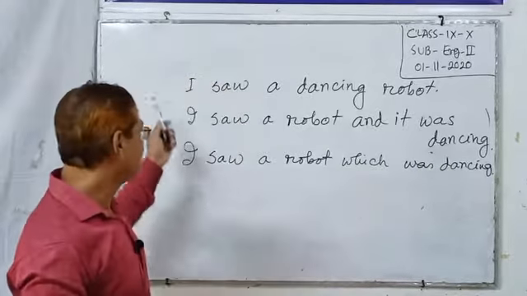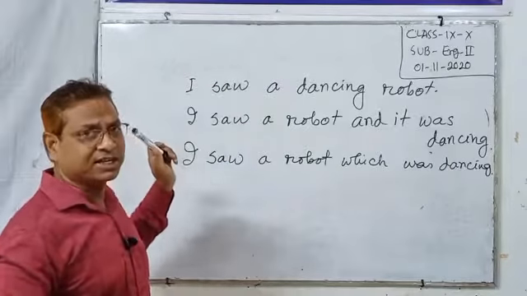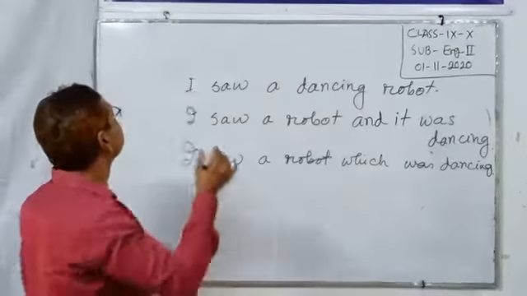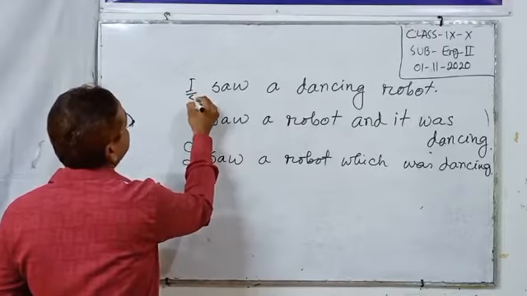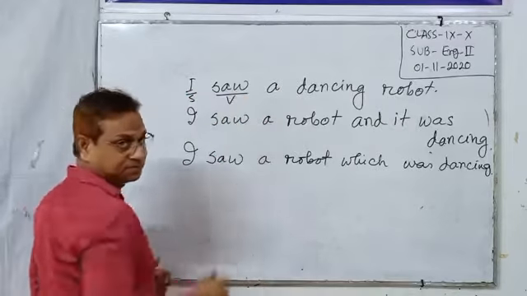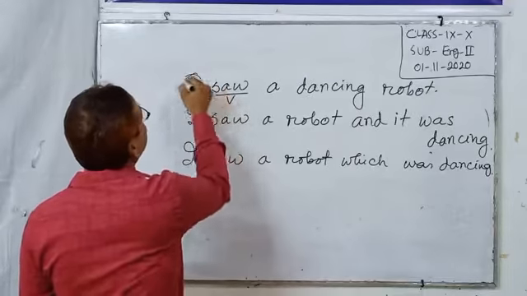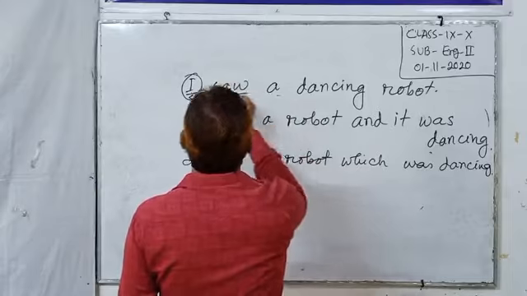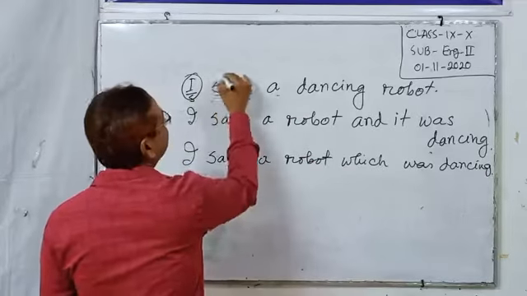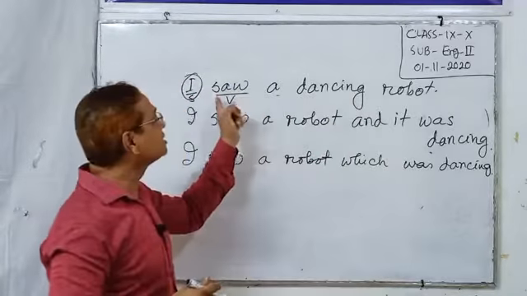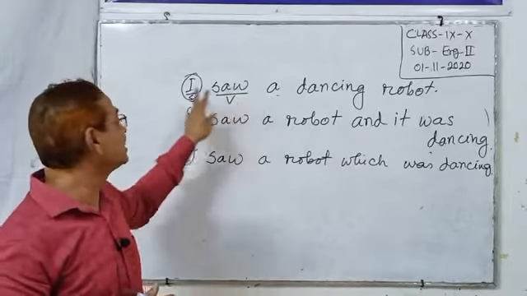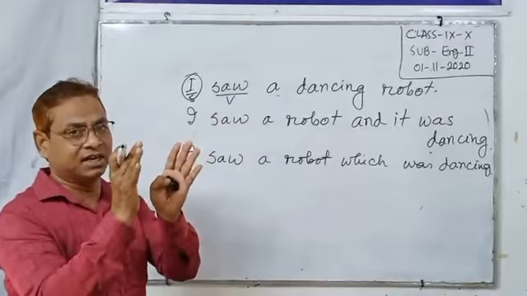Dear students, these are example sentences. Look at the first example sentence. This is the subject, this is the verb here. We can see there is only one subject in this sentence, one subject and only one verb. This is a subject verb combination here.